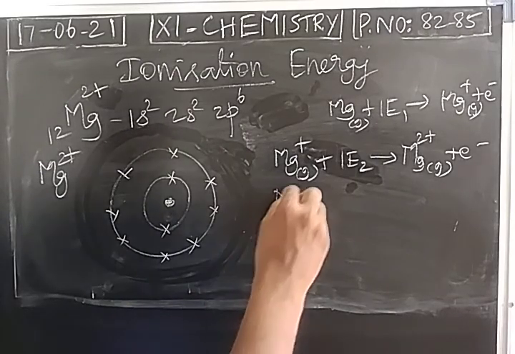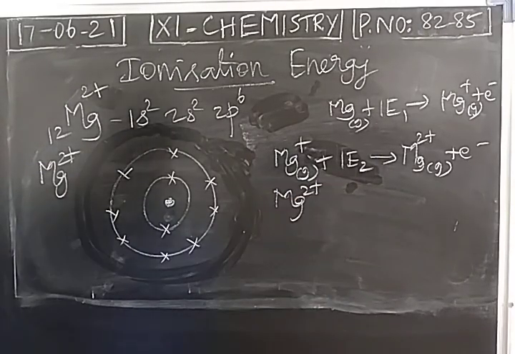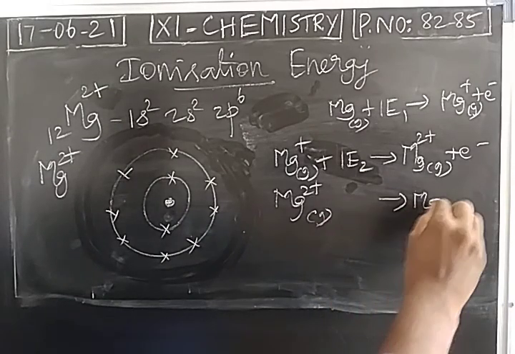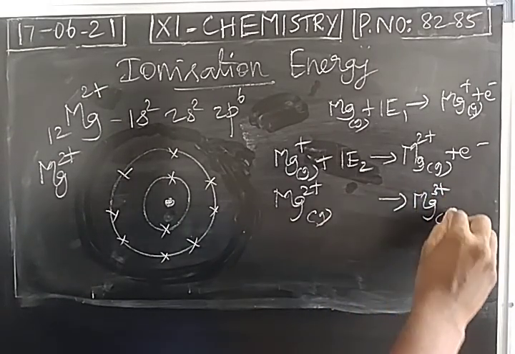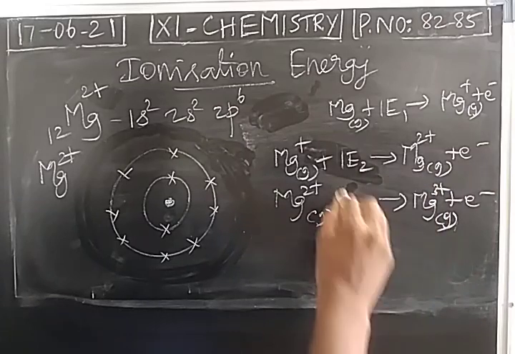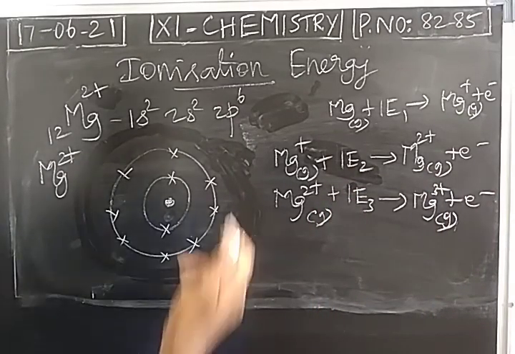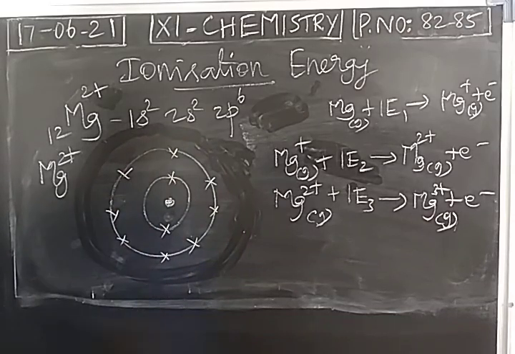So from the magnesium 2 plus cation, if you want to remove one more electron, this will be highly difficult. So removing an electron from the second cell is not an easy process. It attains the stable neon electronic configuration.